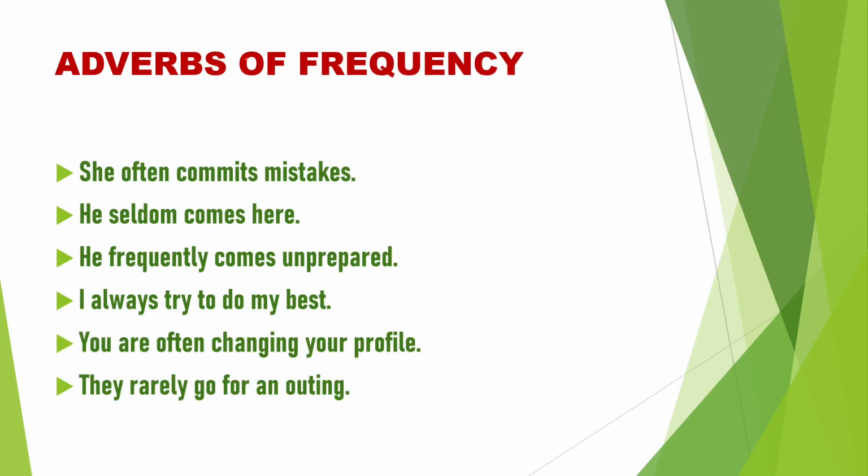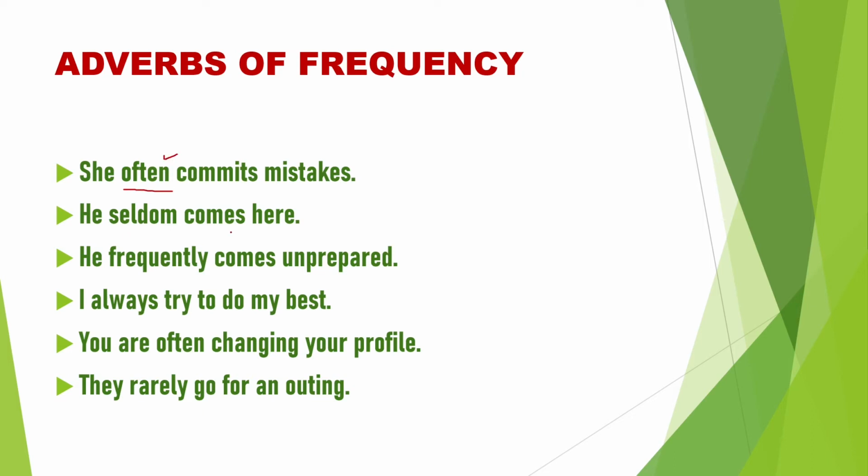Then adverbs of frequency. In this concept, MPT, I have also explained adverbs of frequency, because most often in sentences with adverbs of MPT, an adverb of frequency comes. She often commits mistakes. To the verb we should ask a question with how often. The answer that comes is an adverb of frequency. She often commits mistakes. How often does she commit mistakes? The answer is often. So, often is an adverb of frequency.